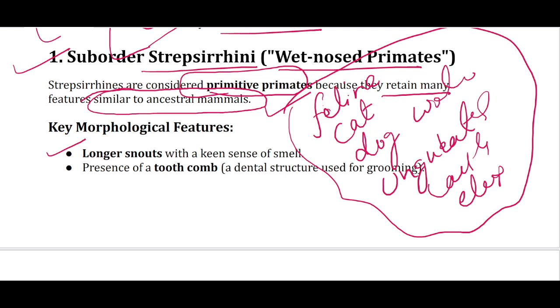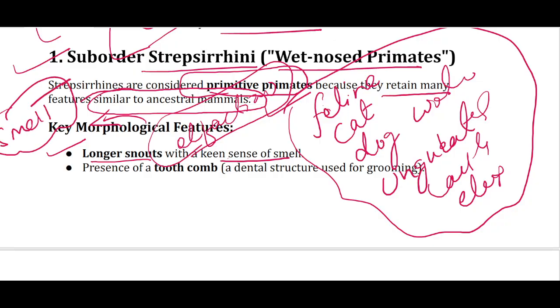One of them is a long snout, because most of these mammalian species depend on this particular system, olfaction. They have a keen sense of smell. Olfaction or the olfactory system is a system that depends on smell as a prominent sensory organ.